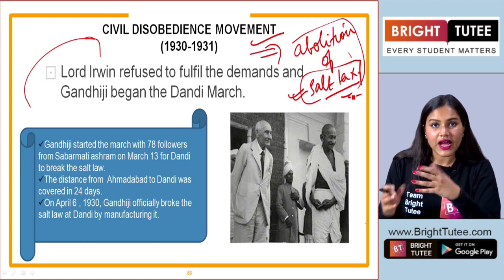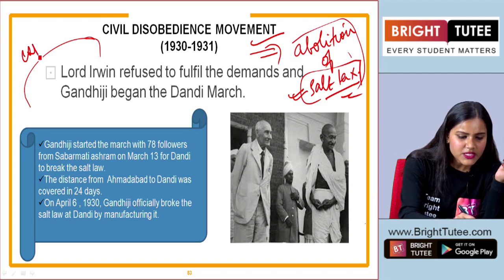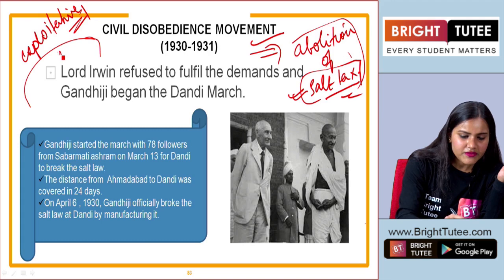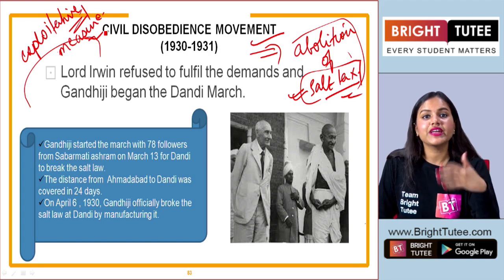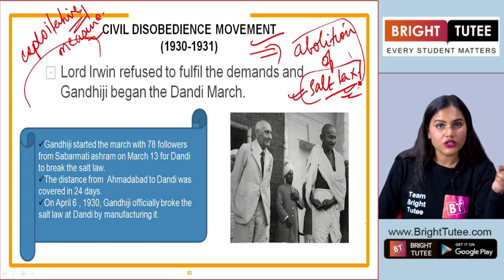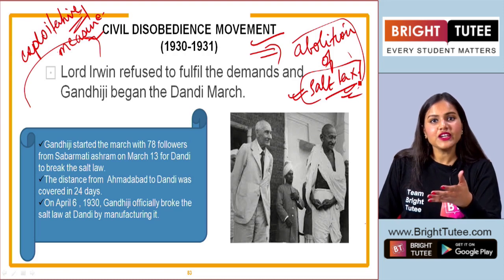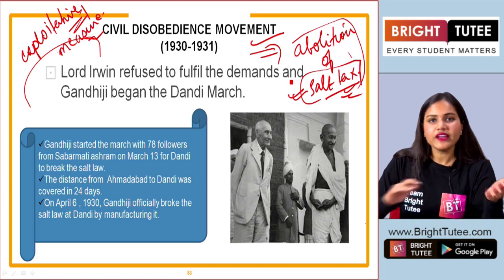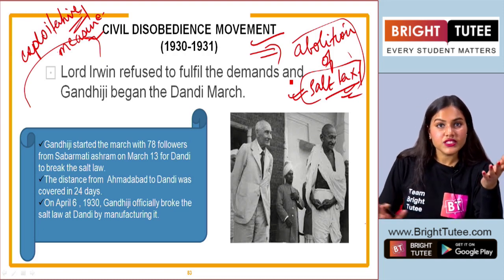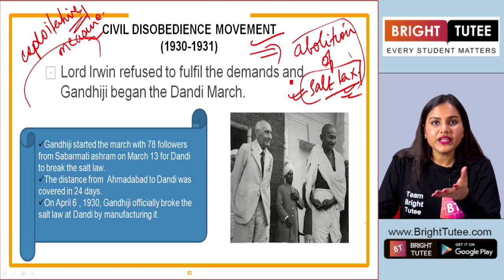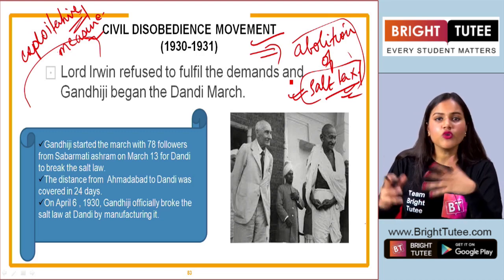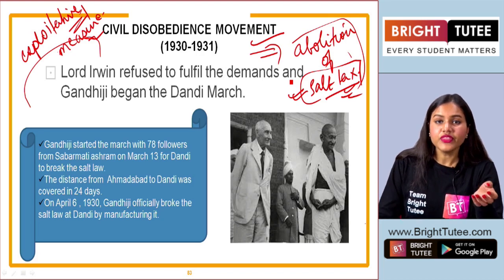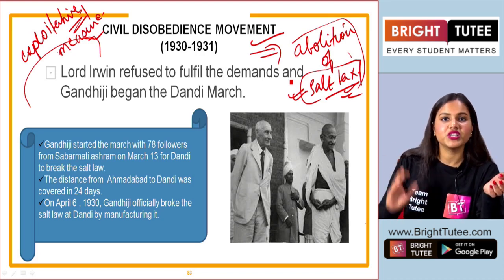And Gandhiji knew that this was the most exploitative measure that the British government could ever take, right? Imposing salt tax. Now people had to give a large amount of money in order to buy the salt, right? They had no monopoly over it. People who are consuming salt every day had to pay tax over it. Okay, they had no right to make salt, manufacture salt. The whole monopoly of salt was in the hands of the British government.